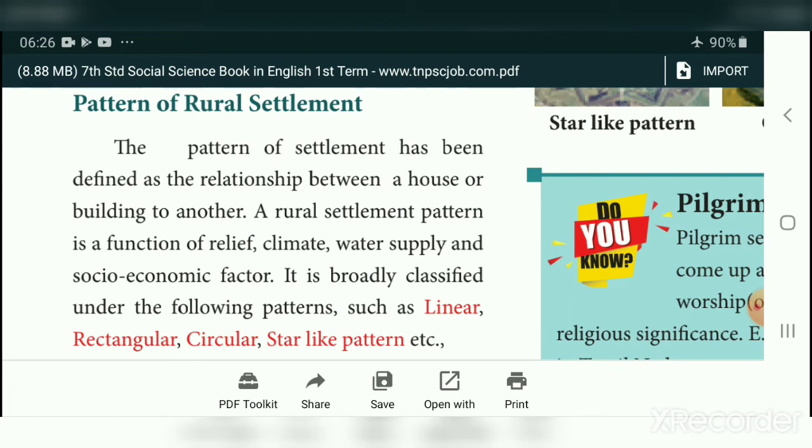It is broadly classified into four categories: linear, rectangular, circular, and star-like patterns. We can divide the rural settlement into four types. Linear type means the houses are arranged in a line, and then rectangular shape, circular shape and star-like pattern. These are the four patterns of rural settlement.